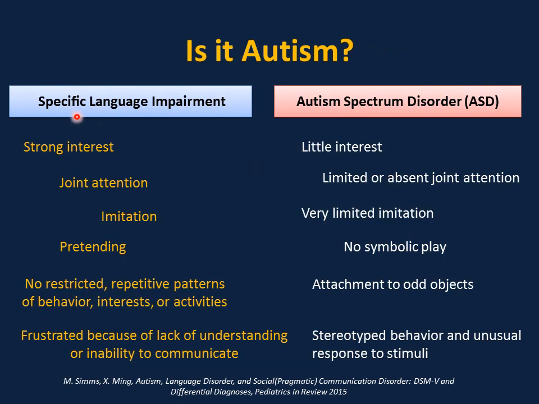There is a big difference between specific language impairment and autism spectrum disorder. In case of a specific language impairment, there is a strong interest, little interest in case of ASD. Joint attention means the two individuals share attention to the same object. And here, in case of ASD, limited or absent joint attention. Imitation, very limited imitation, pretending, no symbolic play, no restricted, repetitive patterns of behavior, interest, or activities. Here in ASD, attachment to odd objects.